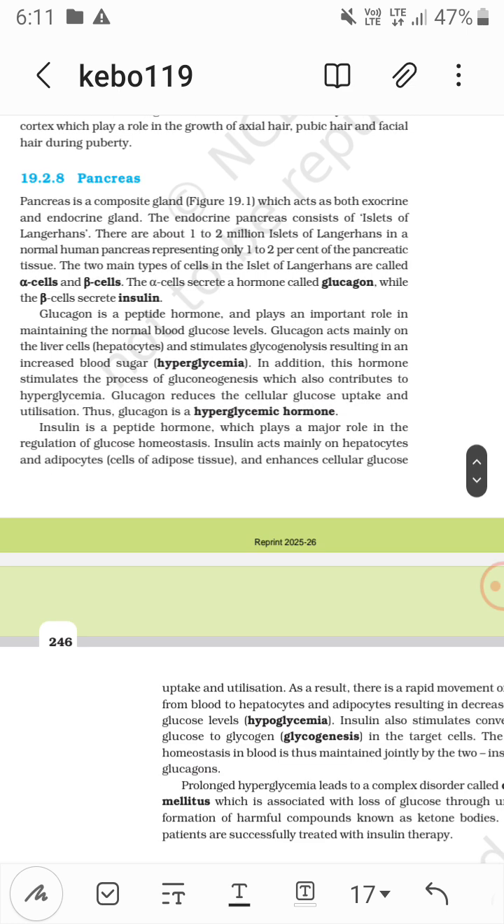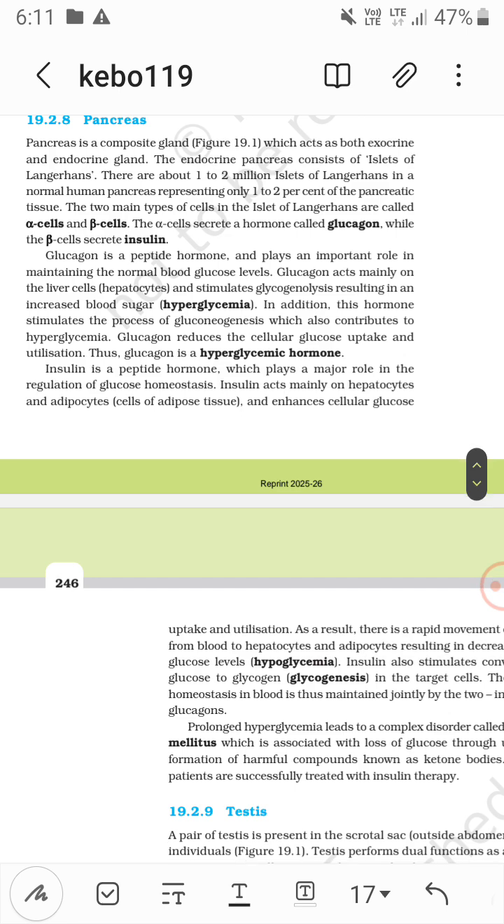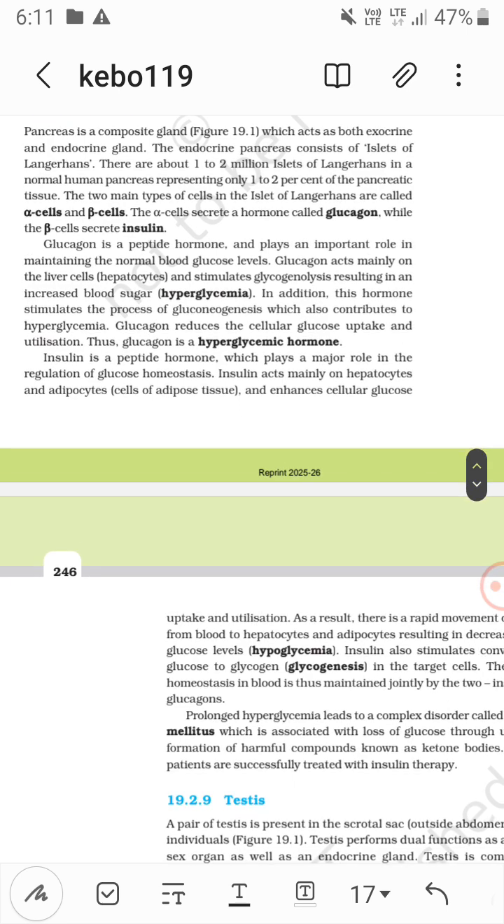Now the pancreas, it is both endocrine and exocrine, it is both types of gland. Now the endocrine part consists of islets of Langerhans. These are tissues that make up 1 to 2% of the pancreas. And there are two types of cells in these tissues: alpha cells and beta cells. Now alpha cells secrete glucagon, a peptide hormone, and beta cells secrete insulin, also a peptide hormone. So glucagon is a hyperglycemic hormone, parathyroid hormone is hypercalcemic, and thyrocalcitonin, TCT, is hypocalcemic, also a peptide hormone.